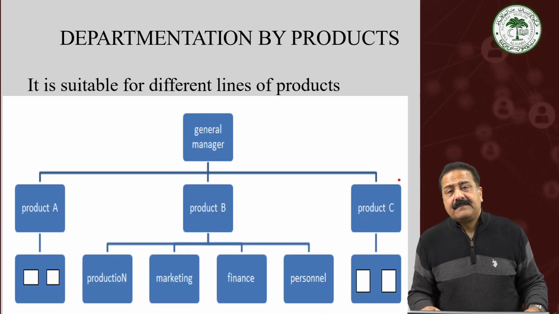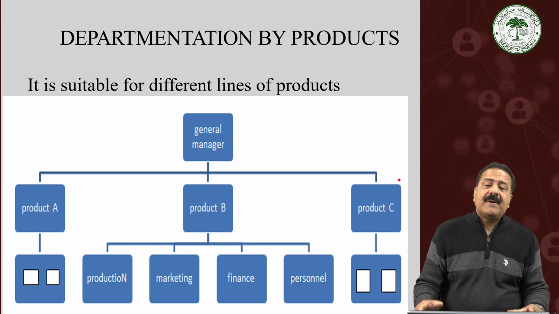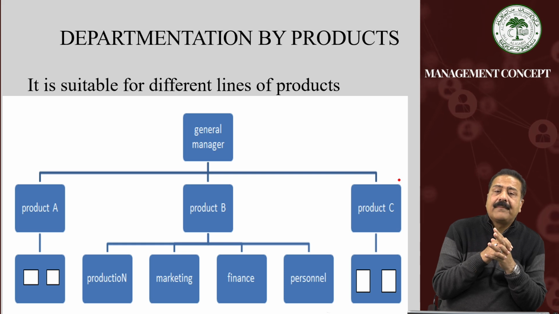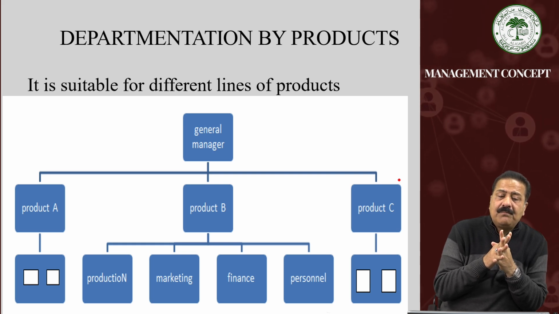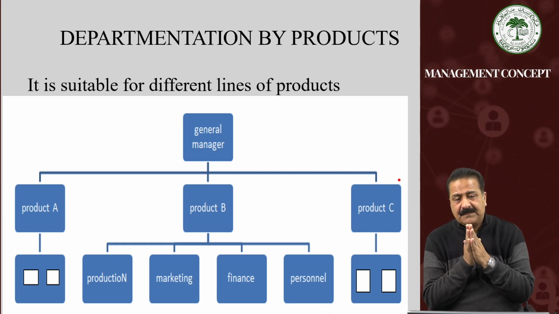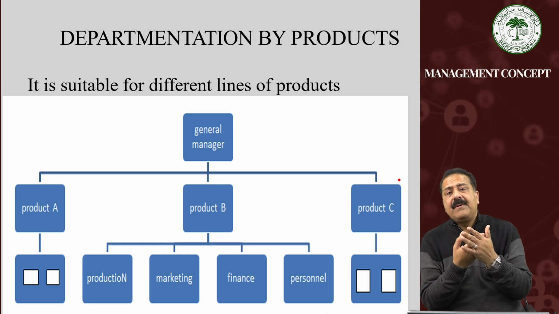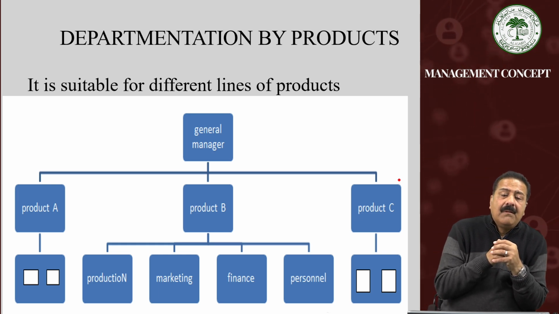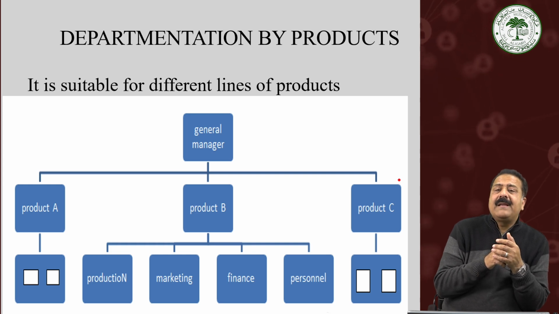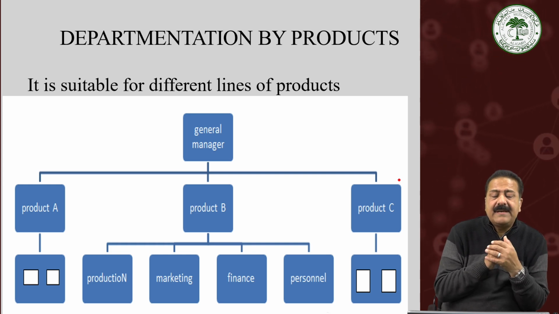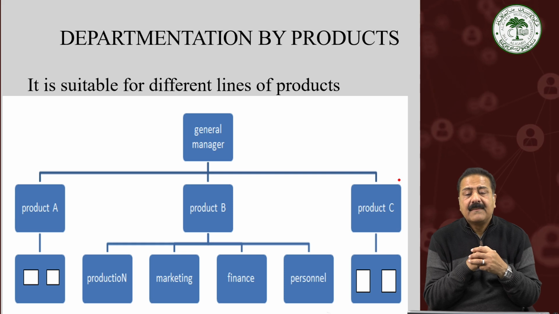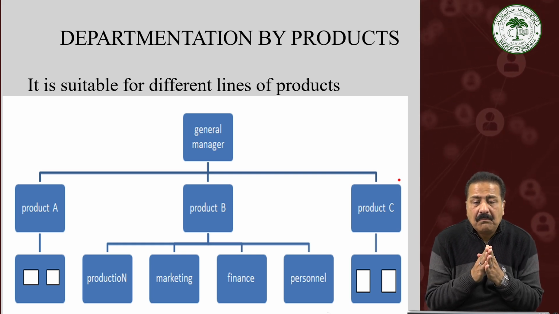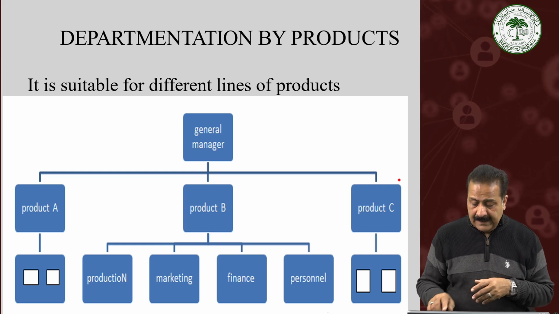Another category is departmentation by products. One company can be engaged in manufacturing more than one product, namely product A, product B, product C. Now, the same functions of management, like production, marketing, finance, personnel, etc., are dealt with independently by the products themselves.